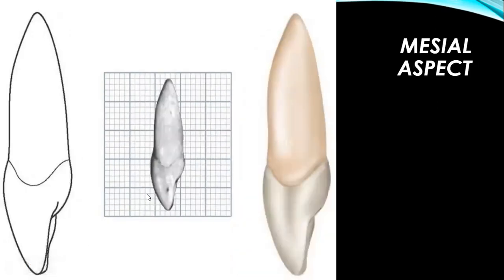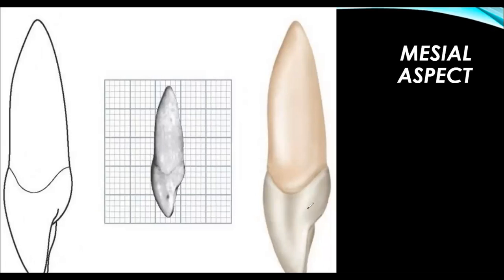So moving to the mesial aspect of the tooth. The crown is wedge-shaped or triangular, right? Wedge-shaped means it is somewhat triangular in shape. The base is towards the cervix, and the apex is at the incisal edge. Let me draw it, let me show how it is called wedge shape. This is the base, that is towards the cervical line.